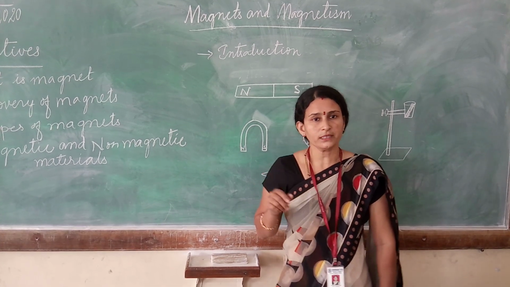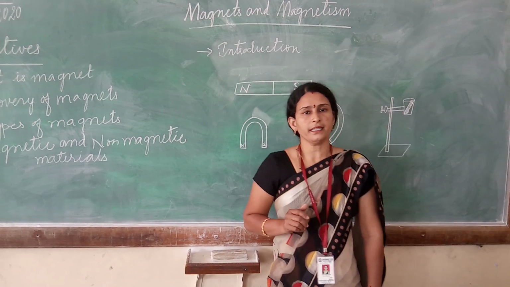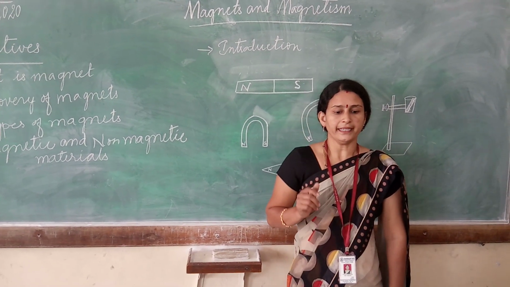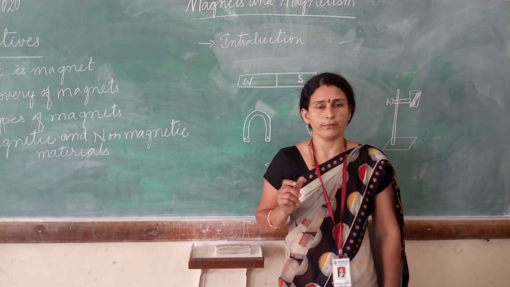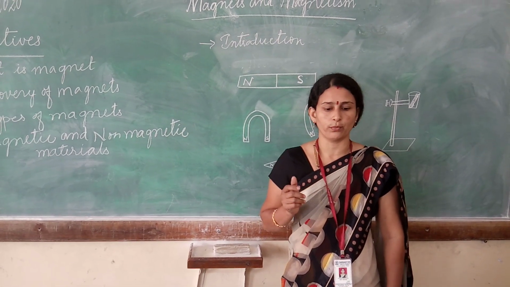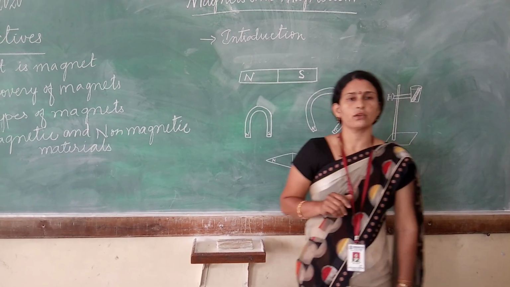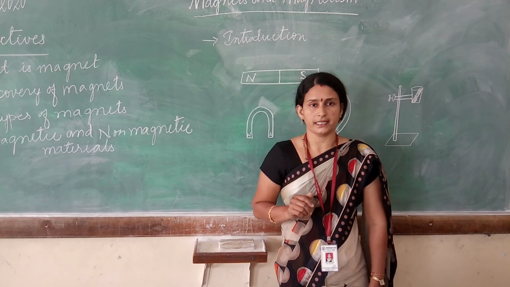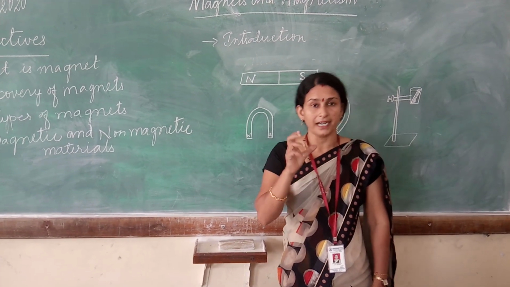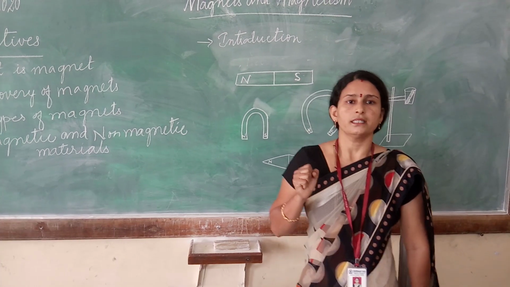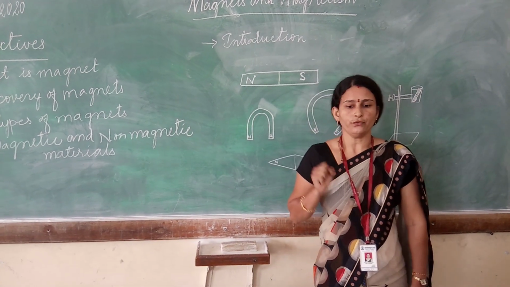Now let me explain what is a magnet. A magnet is a kind of material which attracts some types of metals like iron, cobalt, nickel. This property of a magnet is called magnetism, and the force by which a magnet attracts the metals is called magnetic force.